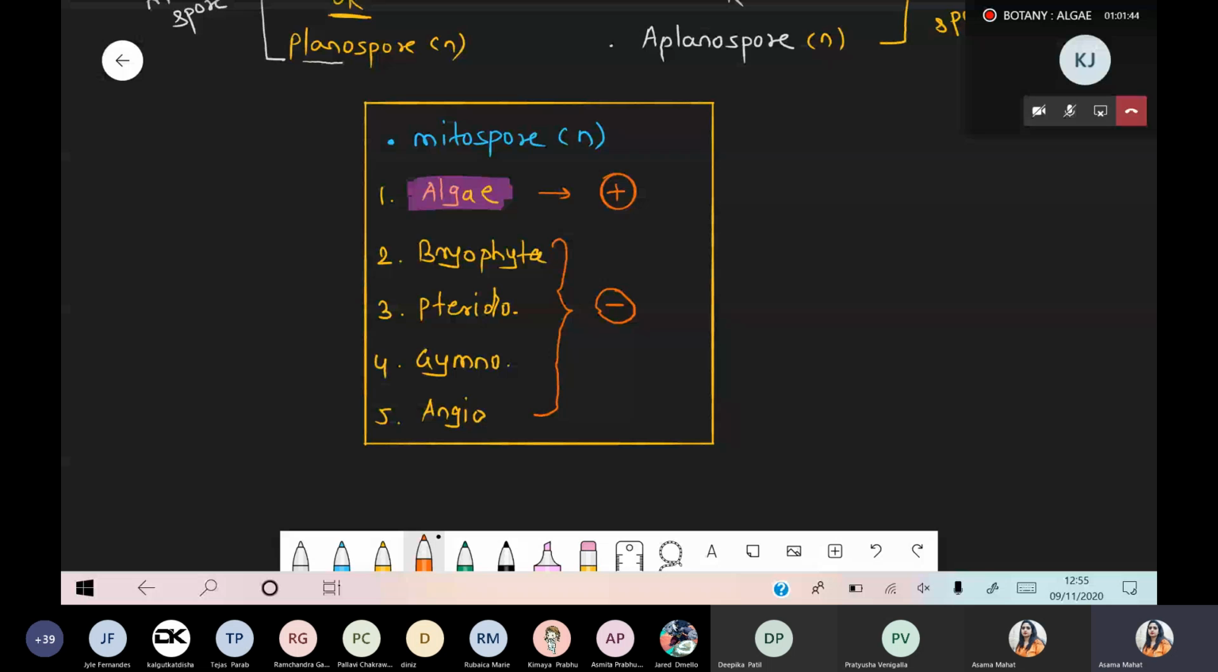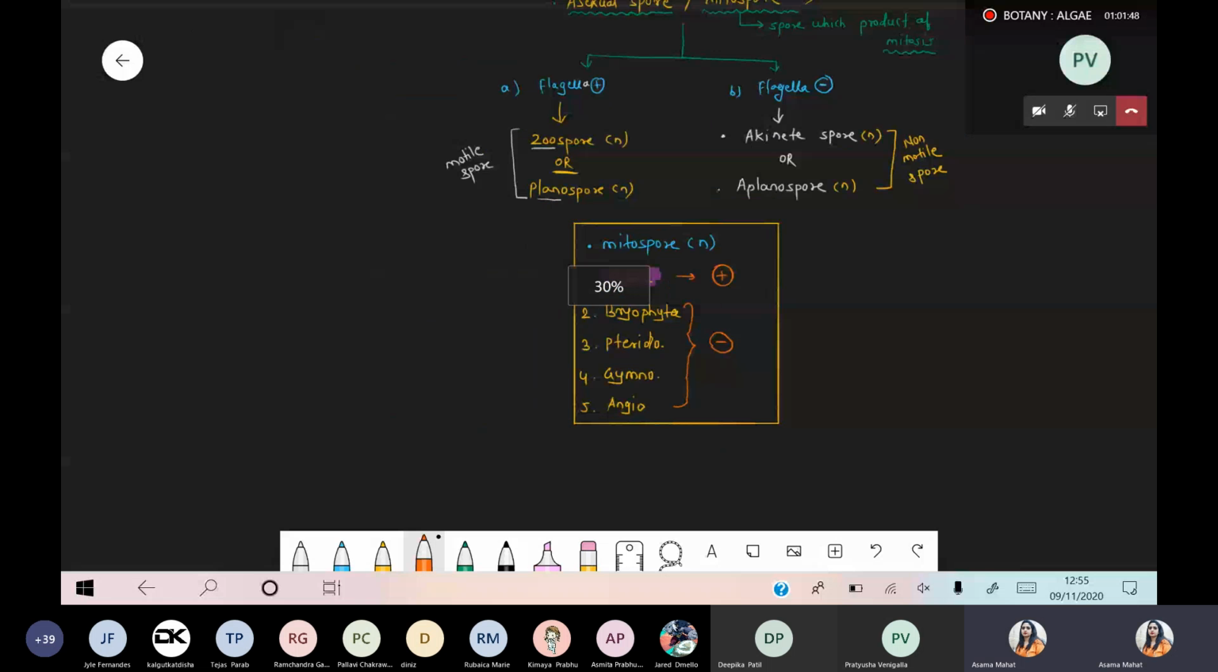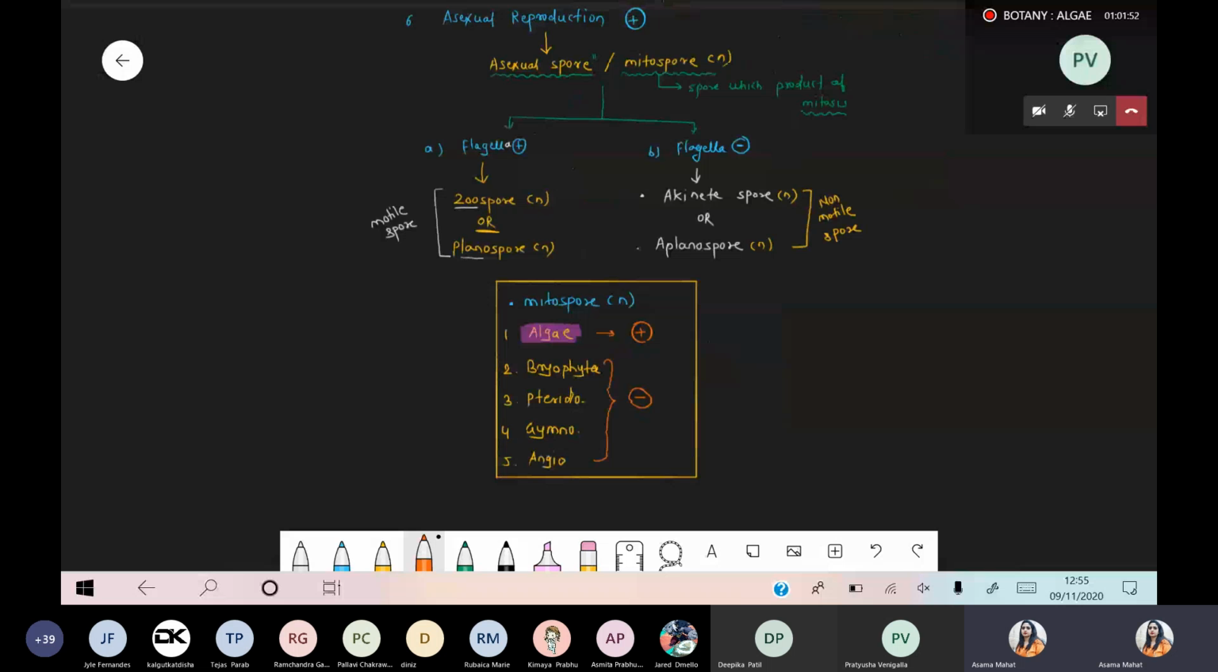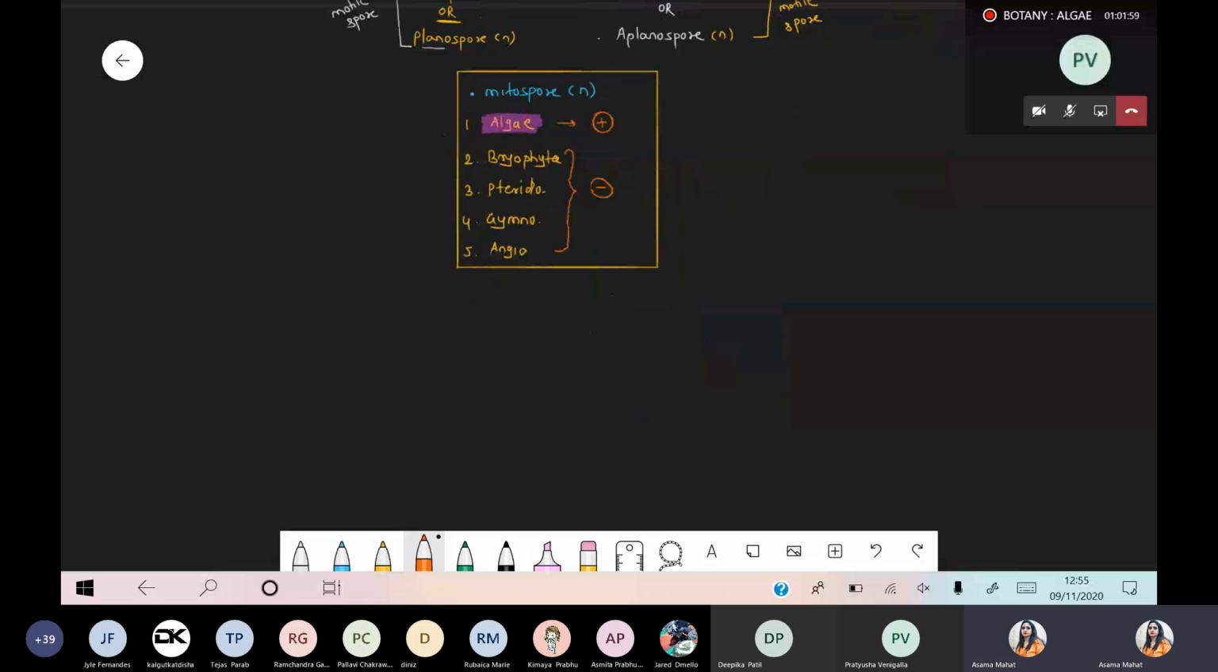Okay, chalo. So this is some information with respect to asexual mode of reproduction. Now we are talking about a quite interesting part, sexual mode of reproduction, and NEET's favorite part also. Should I continue?